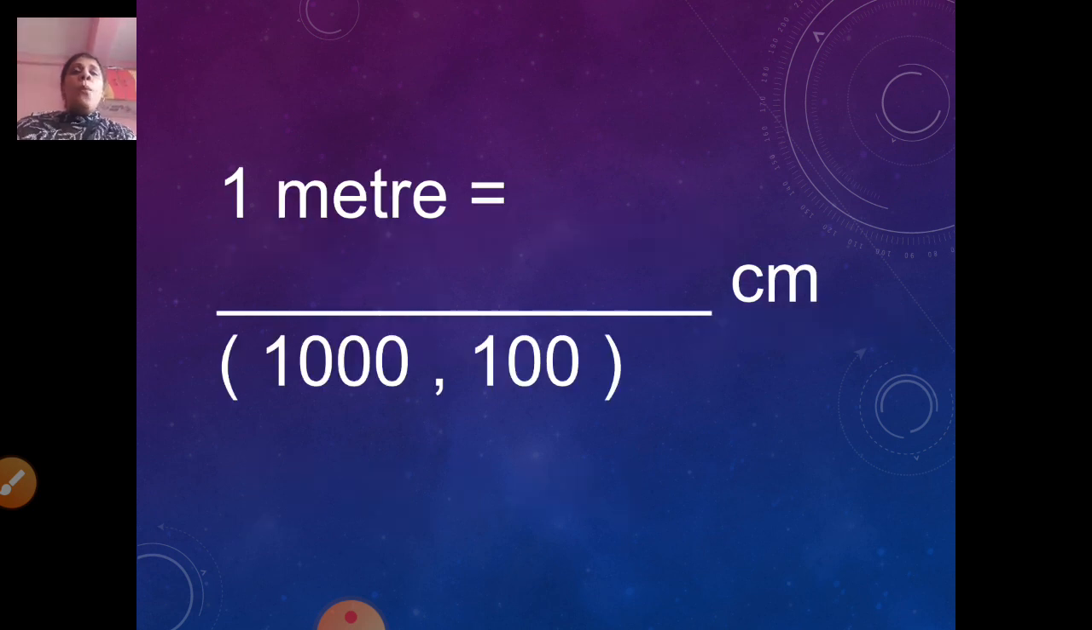Correct. Now, 1 meter is equal to dash centimeter. 1000, 100. What is the correct answer, children? I have done this before and we have repeated it many times. So 1 meter is equal to how many centimeters? 1000 or 100? 100 centimeter. Correct. So repeat, children. 1 meter is equal to 100 centimeter. Correct.